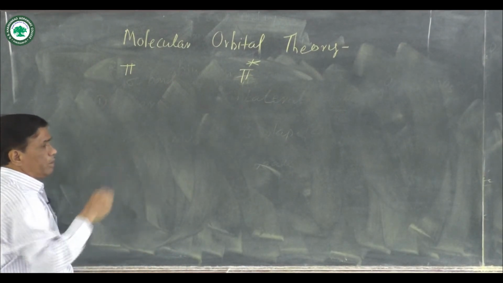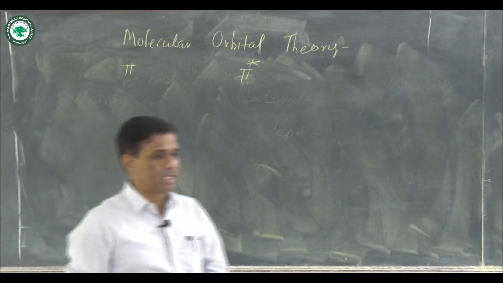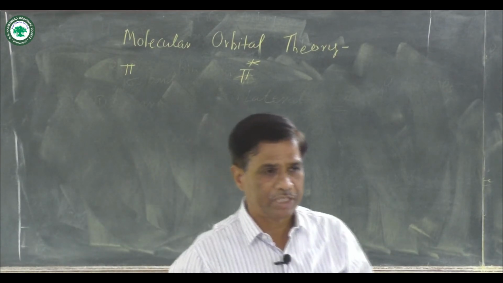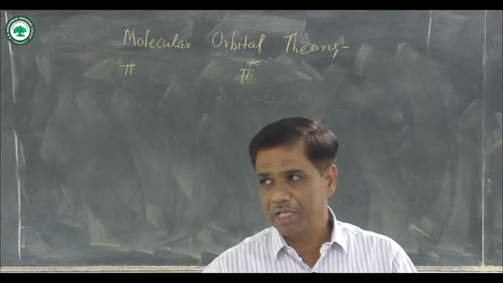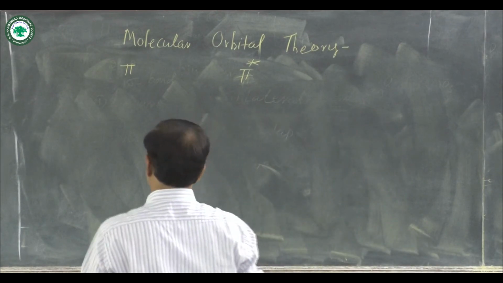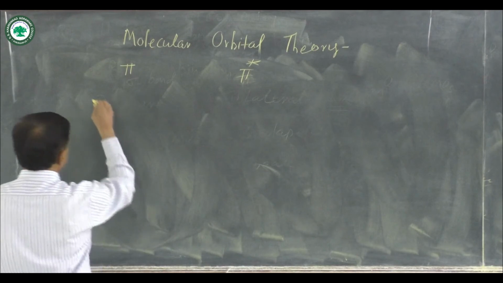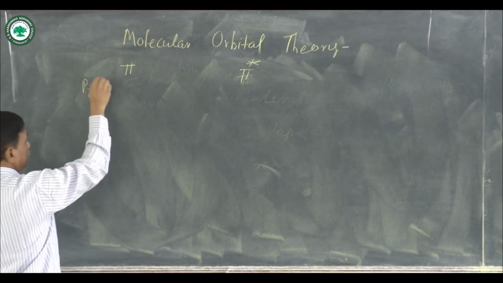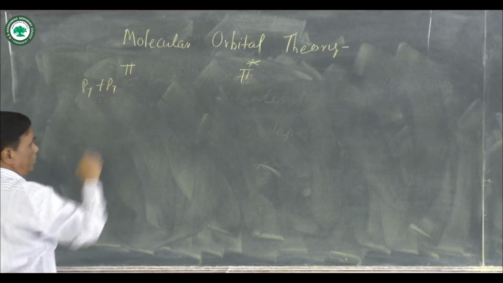You know that when different atomic orbitals having various energies are combined, bonding and antibonding molecular orbitals are formed. First, suppose there is a py overlap, py combined with py.